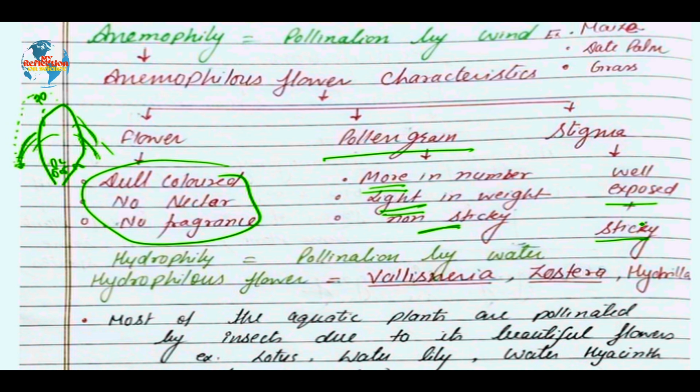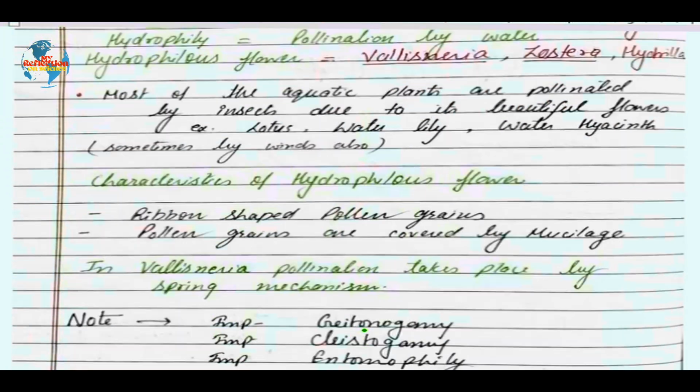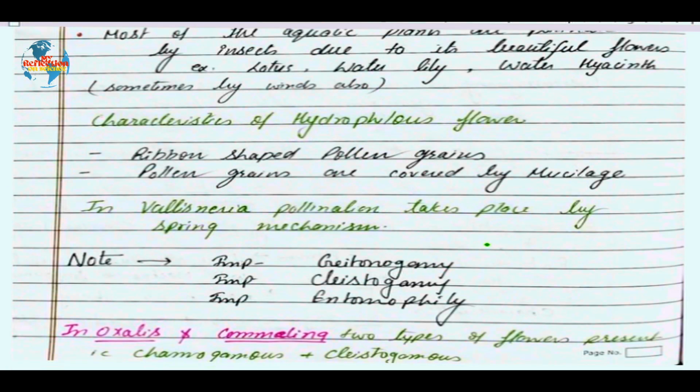Again, you have to focus on the question: anemophily or anemophilous. Phily means the process, while philous refers to the characters of the flower that we have to discuss. Next, we are going with hydrophily. Most hydrophilous flowers, as I have just discussed, are colorful, beautiful, and attractive, like lotus, water lily, and water hyacinth. These flowers are basically pollinated by insects, even though they are present in the water. These are aquatic plants and are supposed to be pollinated by water, but they are instead pollinated by insects or sometimes wind.